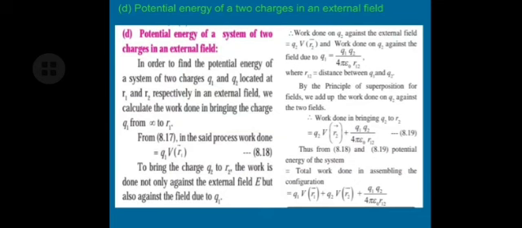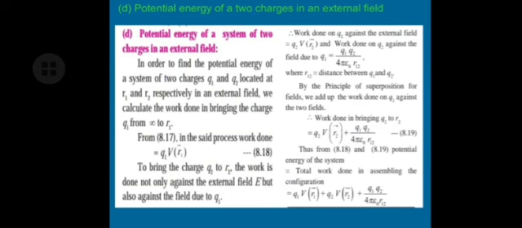By the principle of superposition for the field, we have to just add this work done. So total work done in bringing charge Q2 at a distance R2 is equals to Q2 into V(R2) plus 1/4 pi epsilon 0 Q1 Q2 upon R12. We just added the two, right? Now in the system there are 2 charges Q1 and Q2.